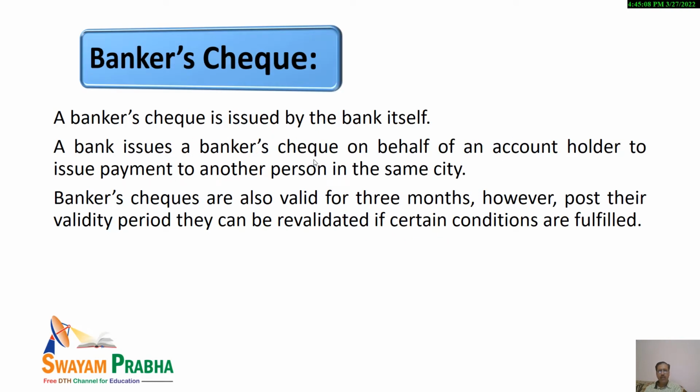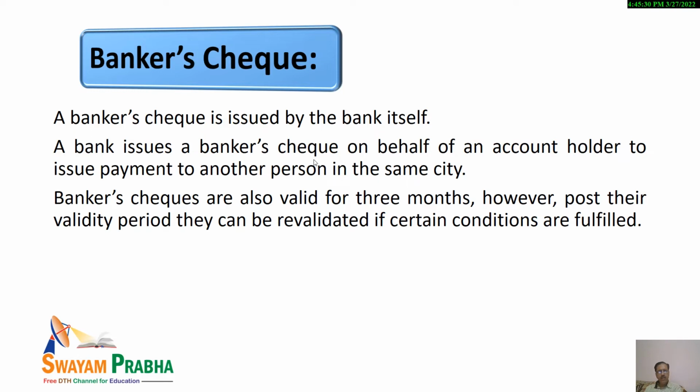Now, banker's check. What is a banker's check? It is issued by the banker itself, by the bank itself. And what is the unique thing in a banker's check? It is issued on behalf of an account holder to make payment to another person in the same city.